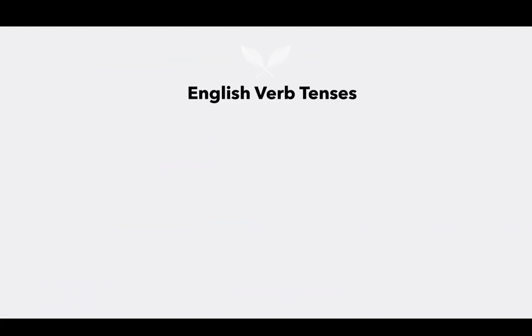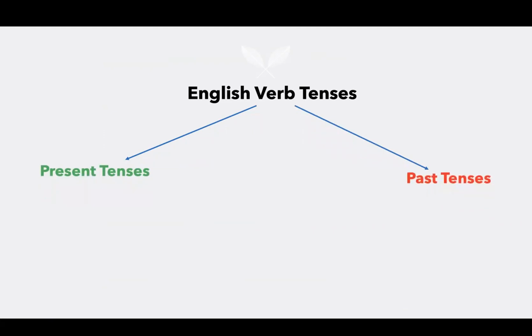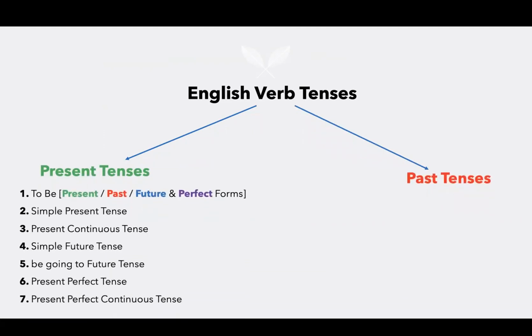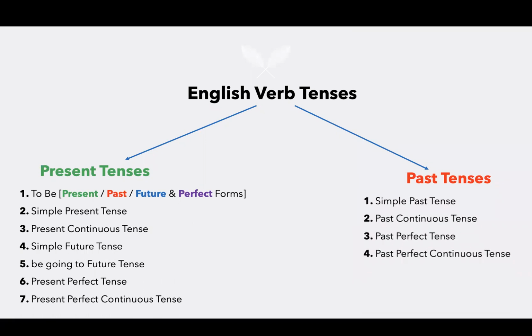As you remember, English verb tenses can be categorized into two different groups: present tenses and past tenses. As for the present tenses, we have to be, simple present tense, present continuous tense, simple future tense, be going to future tense, present perfect tense, and present perfect continuous tense. As for the past tenses, we have simple past tense, past continuous tense, past perfect tense, and past perfect continuous tense. Today, in this lesson, we will focus on all forms of the verb to be.